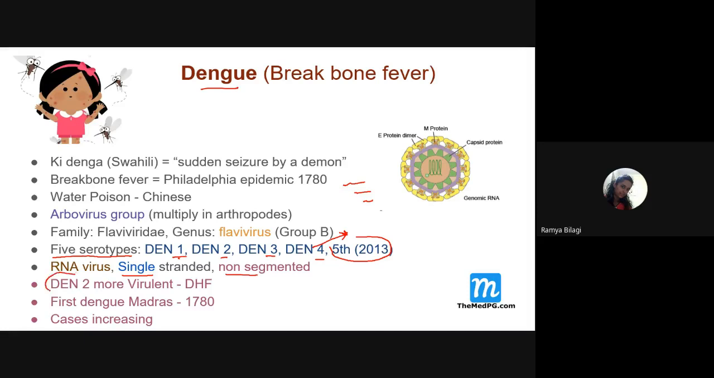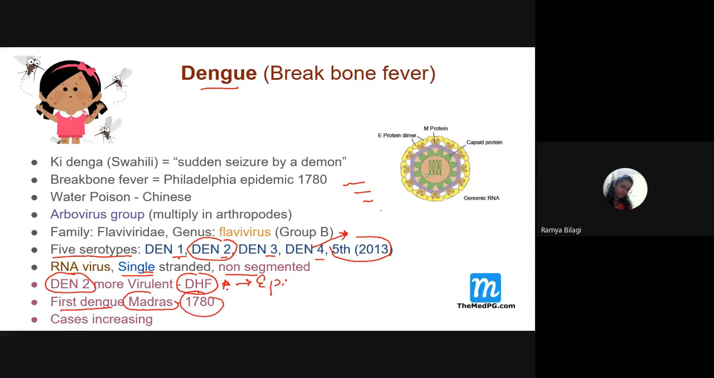And very important is that dengue serotype 2, that is DEN-2, is more virulent because it is most commonly linked with causing dengue hemorrhagic fever. So if asked which of the following is the most virulent, the answer should be dengue virus serotype 2. And it is also most commonly linked with which one? Epidemics or outbreaks. The first dengue outbreak or epidemic was seen in Madras in the year 1780.